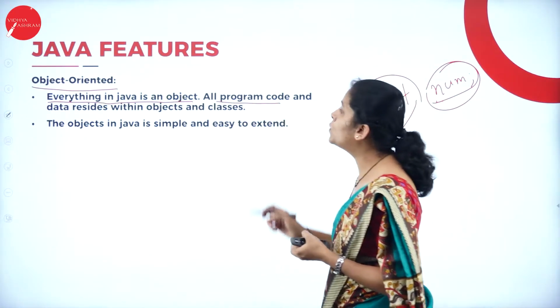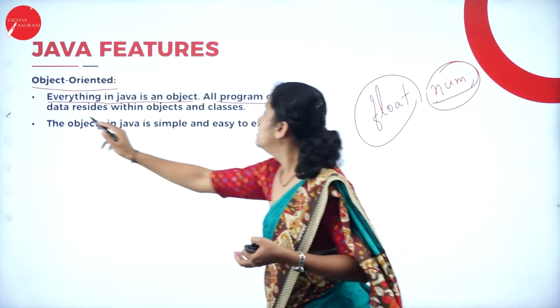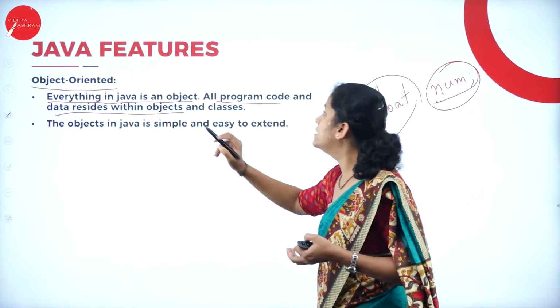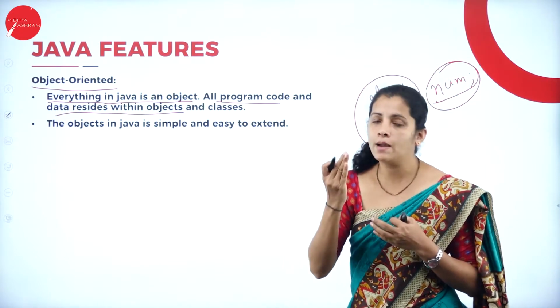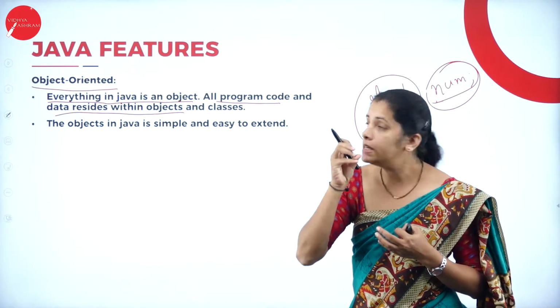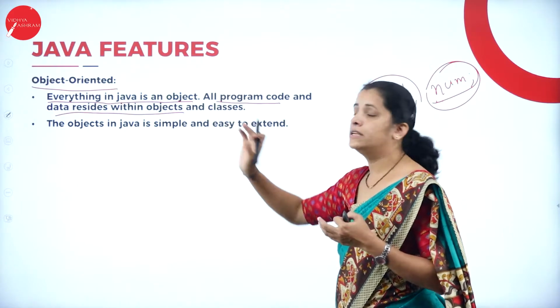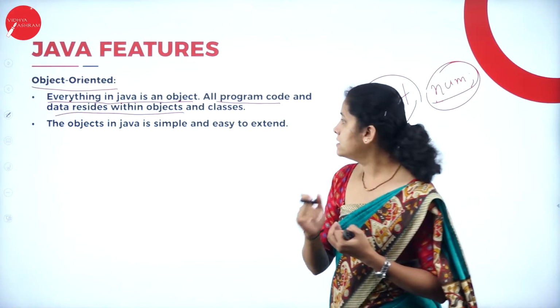All the program code and data reside within objects and classes. That means whatever data I have is written inside the objects as well as classes.